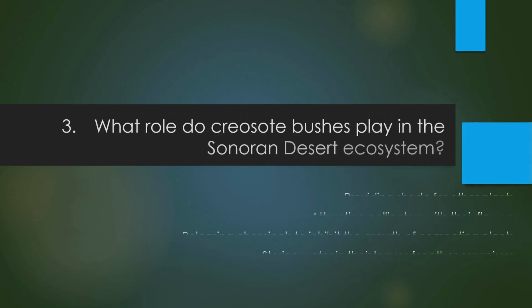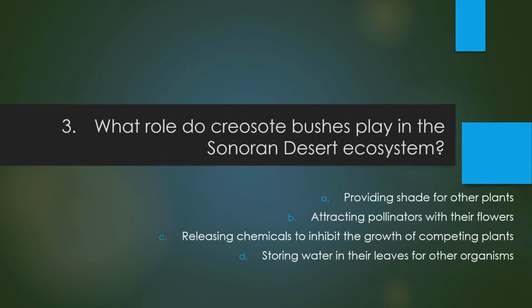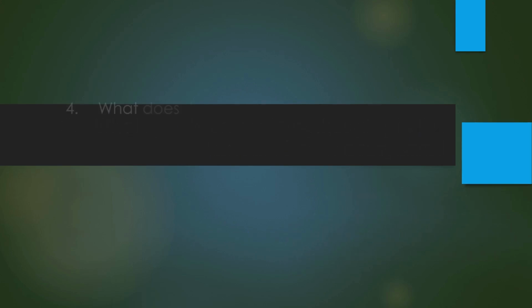Three. What role do creosote bushes play in the Sonoran Desert ecosystem? Four.